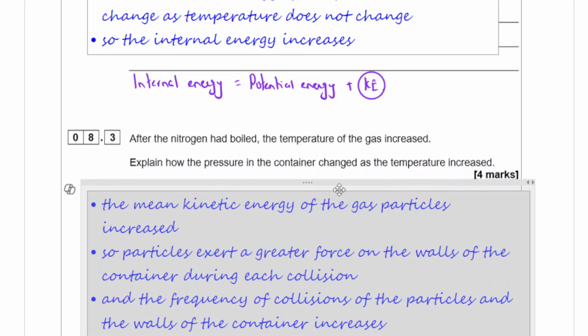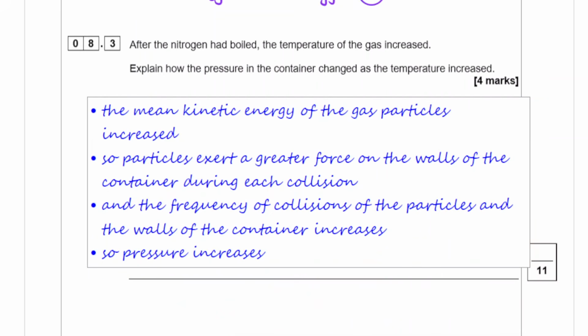Here's a model answer for this question. The kinetic energy of the particles increased. So particles exert a greater force on the walls of the container during each collision, and the frequency of collision of the particles and the walls of the container increases.